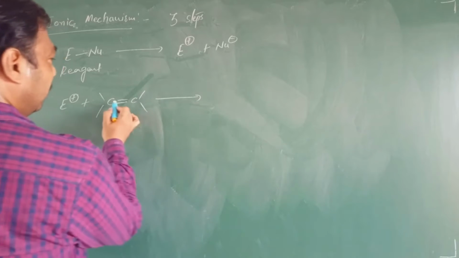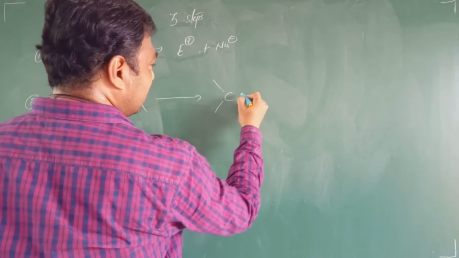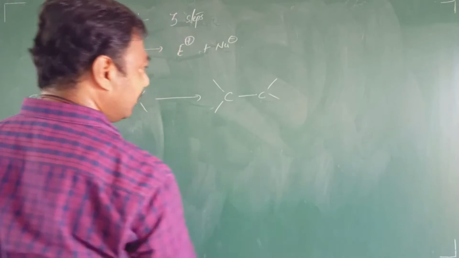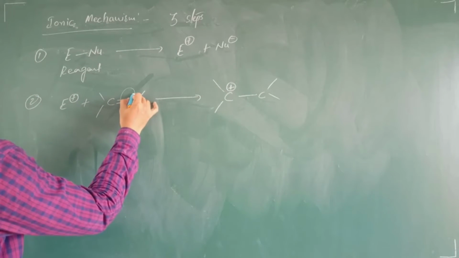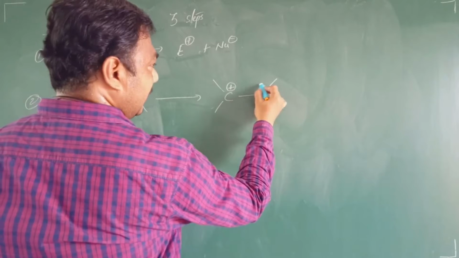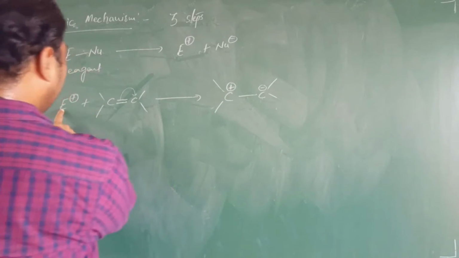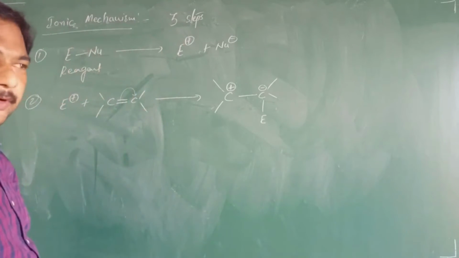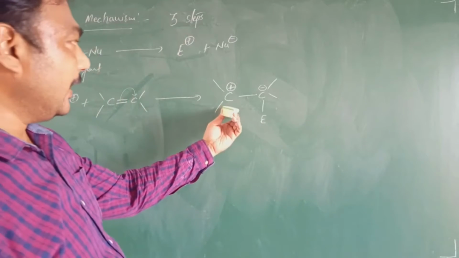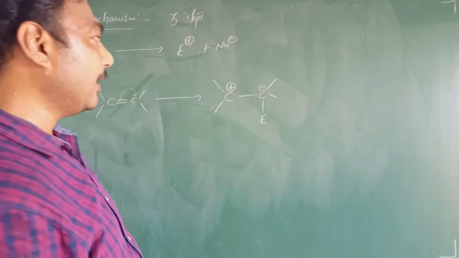in presence of this attacking electrophile, polarization of this pi bond takes place. And see here, this is one of the most important steps. Let us say, this bond is moving towards this side. Therefore, this will get negative charge and this carbon bears positive charge. And the electrophile will attack at which carbon? This is our electrophile. That means what is generated here? Carbon bearing positive charge is generated after the attack of electrophile.